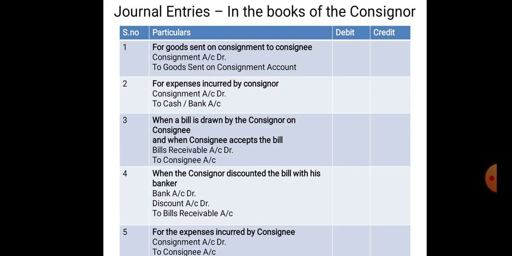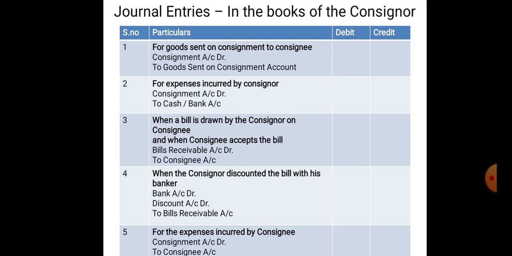When the consignor discounts the bill with his banker, the entry would be bank account debtor, discount account debtor to bills receivable account, being the bill discounted with the bank. So, bank account debtor with the amount, the discount should be shown in the discount account, and the actual amount of bills receivable should be on the credit side. This would be the entry when the consignor discounts the bill with his banker. Narration will be being the bill discounted with the bank.